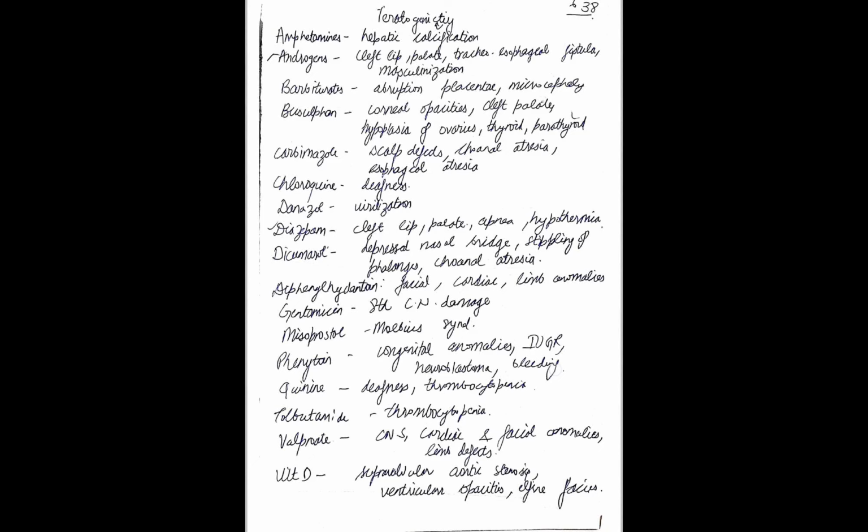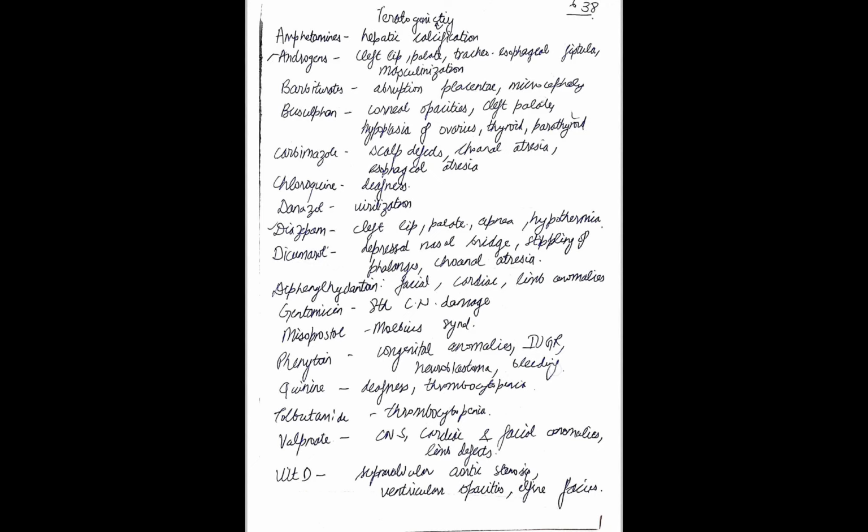Hi everyone. In this video, we will be studying teratogenicity, that is, adverse effects of the mother taking any drug and the effect of it on the growing fetus inside the mother. First is amphetamines. Amphetamines cause hepatic calcification. How we will remember: amphetamines are abused drugs, and abused drugs like alcohol abuse cause hepatic effects. So amphetamines will also cause hepatic calcification.